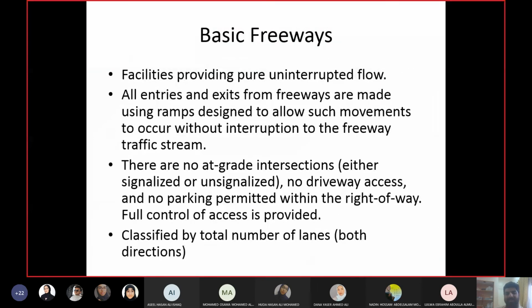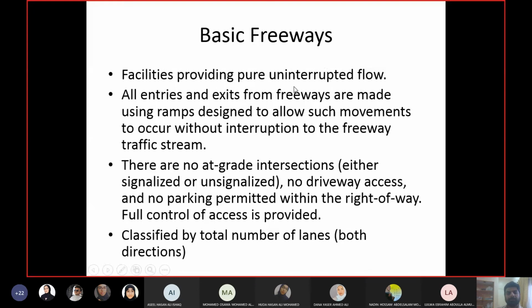Okay. Now let us define the facilities. So we will discuss the analysis of basic freeways and multi-lane highways in this chapter. Now we are moving to chapter 28. We'll discuss them together because their procedure is the same. For both of them, you need density to find out level of service, and the procedure to find density is the same for freeways and multi-lane highways.